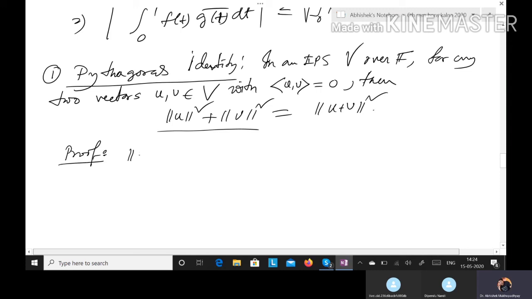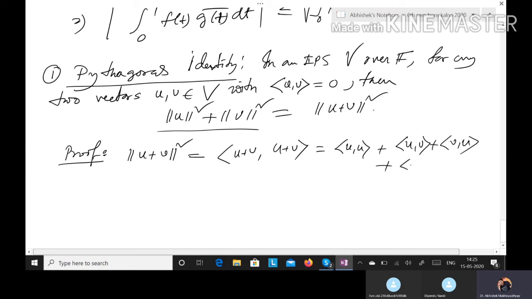Just evaluate the norm of u plus v. What will be the norm u plus v square? By definition, this is the inner product of u plus v with u plus v. So that is the inner product uu plus uv plus vu plus vv, by expanding the inner product.